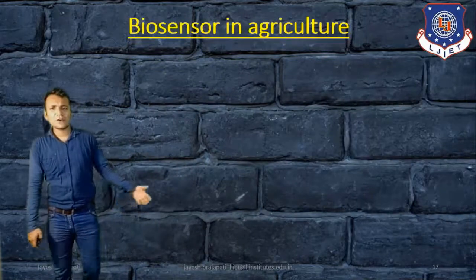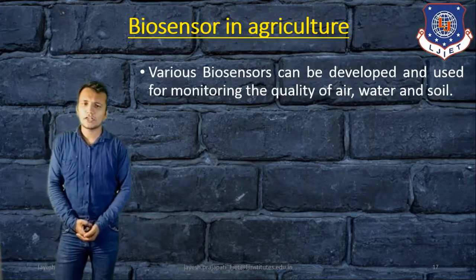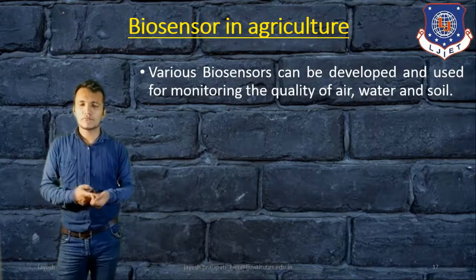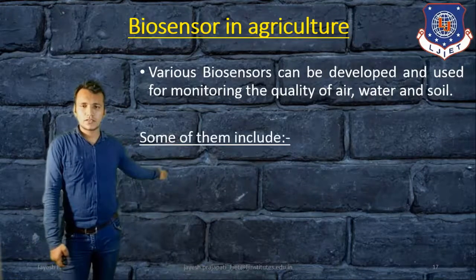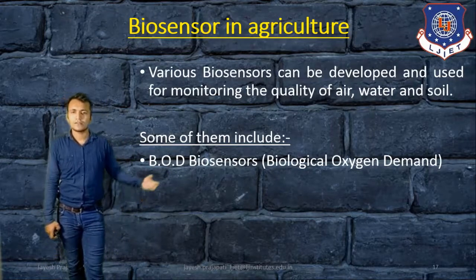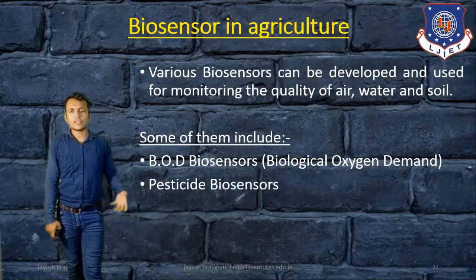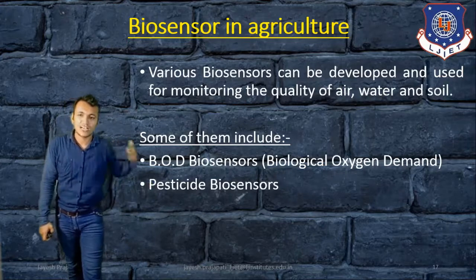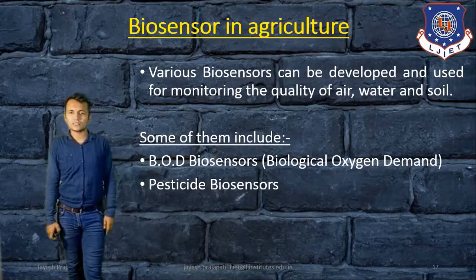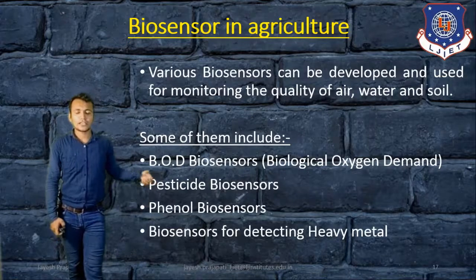Now, different biosensors in agriculture. Various biosensors can be developed and used for monitoring the quality of air, water, and soil. So we can use different kinds of biosensors: BOD biosensors, biological oxygen demand biosensors; then pesticide biosensors, used for better development of crops; then biosensors for detecting heavy metals.